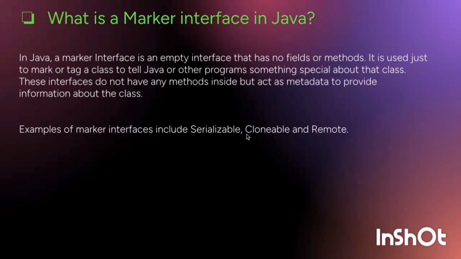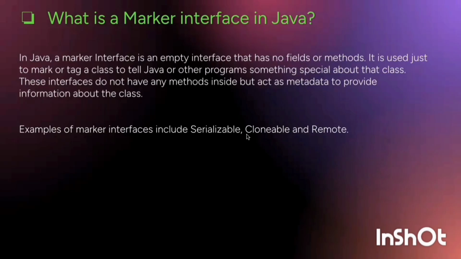What is a marker interface in Java? In Java, a marker interface is an empty interface that has no fields or methods. It is used just to mark or tag a class to tell Java or any other program that there is something special about the class.